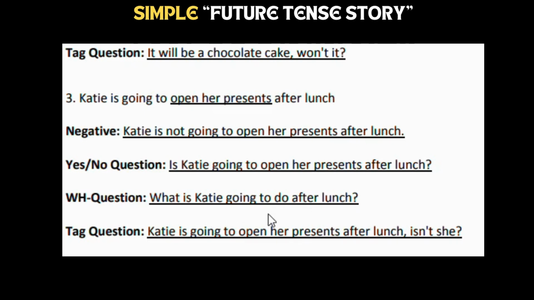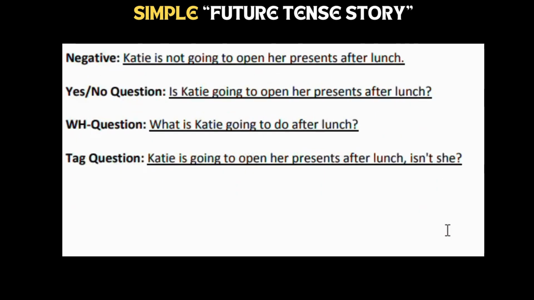She is going to open her presents after lunch. Tag question: Katie is going to open her presents after lunch, isn't she? Like we ask them like that. Native speakers usually talk in this way. They say, Katie is going to open her presents after lunch, isn't she? That is how they ask.